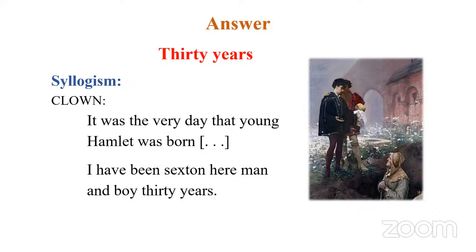This kind of technique is called a syllogism. They give you two statements and you put them together in such a way that you infer certain things out of it. You come to a conclusion. So this is the conclusion we get out of this scene, and that's why this scene is very important.